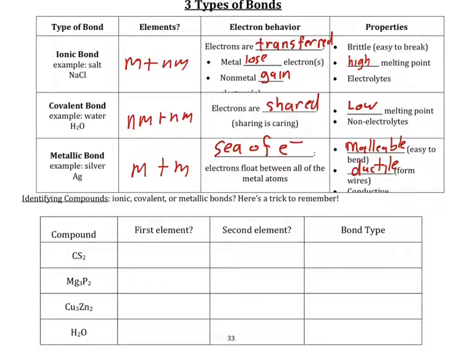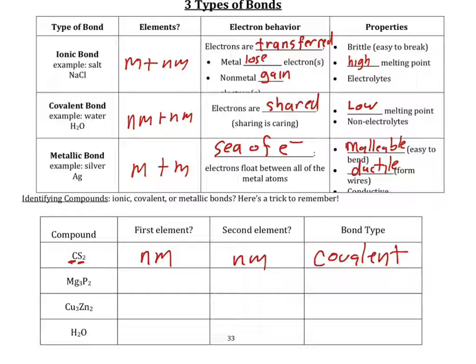So, now let's go ahead and identify if this is an ionic, covalent, or metallic bond. The first element, carbon, if you look at your periodic table, is a nonmetal. Sulfur is a nonmetal. A nonmetal plus a nonmetal is a covalent compound. So we're going to learn later that those two elements will share electrons.